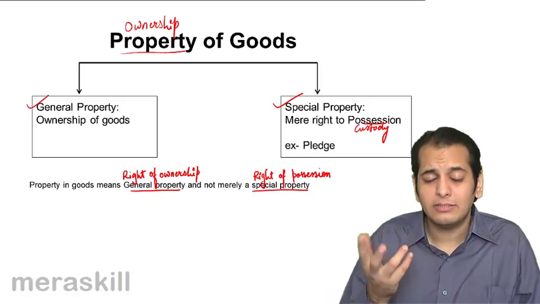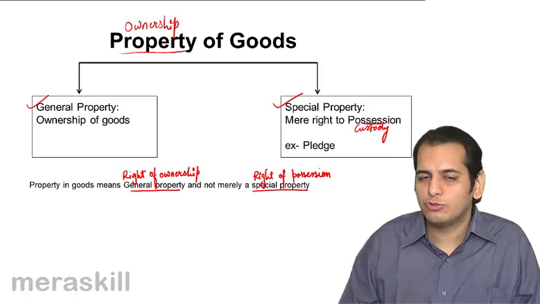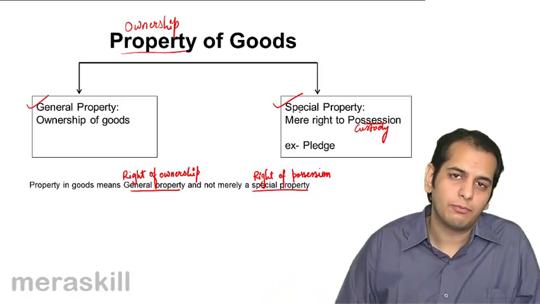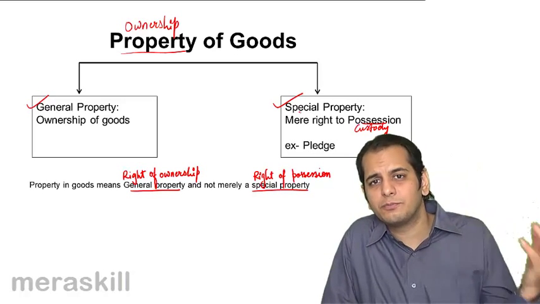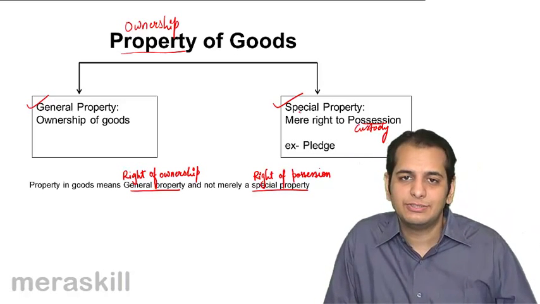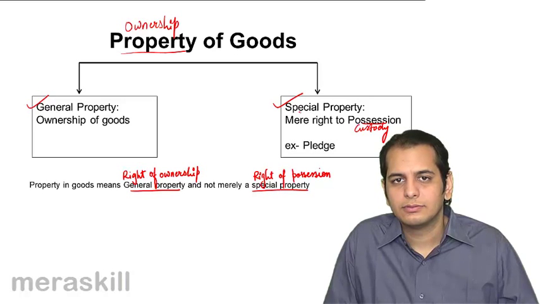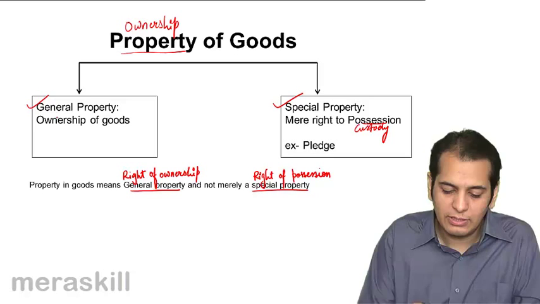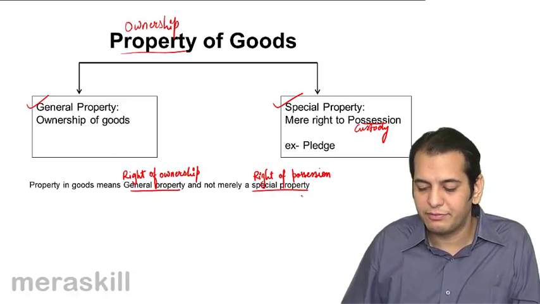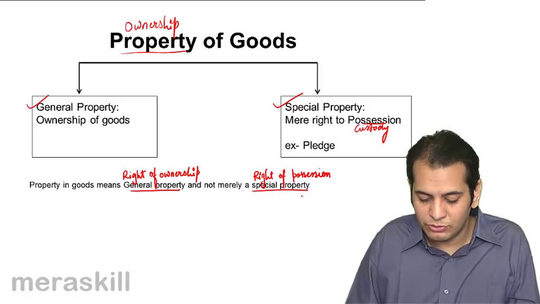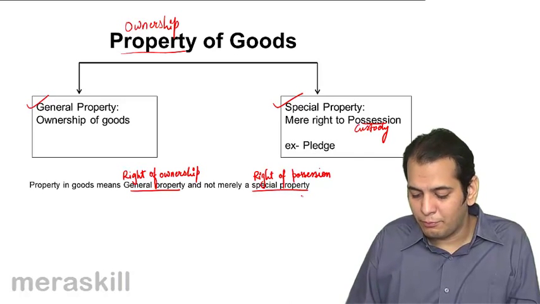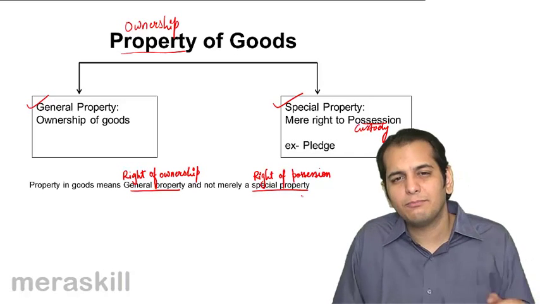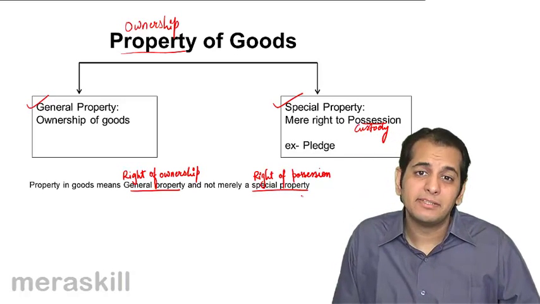Having possession is also a right, and it is called special property. So which one do you think is bigger? The bigger is general property. So wherever property is mentioned here, we are talking about general property. That is what the definition mentions. Property in goods means general property and not merely special property. So special property is only where you possess things.